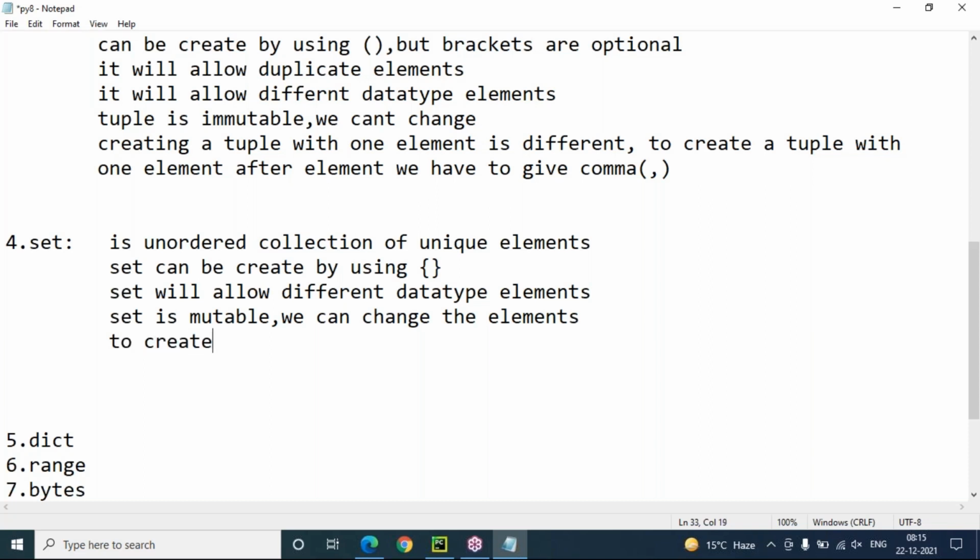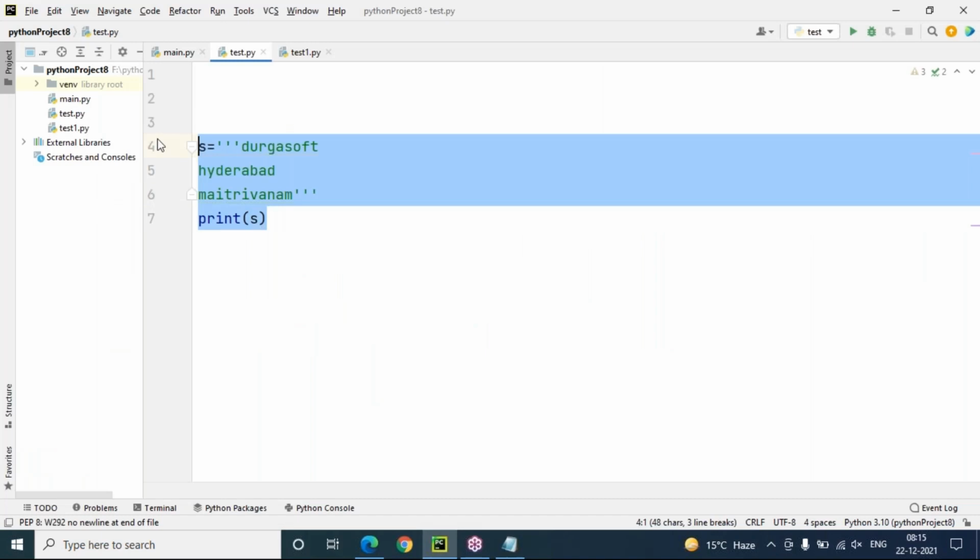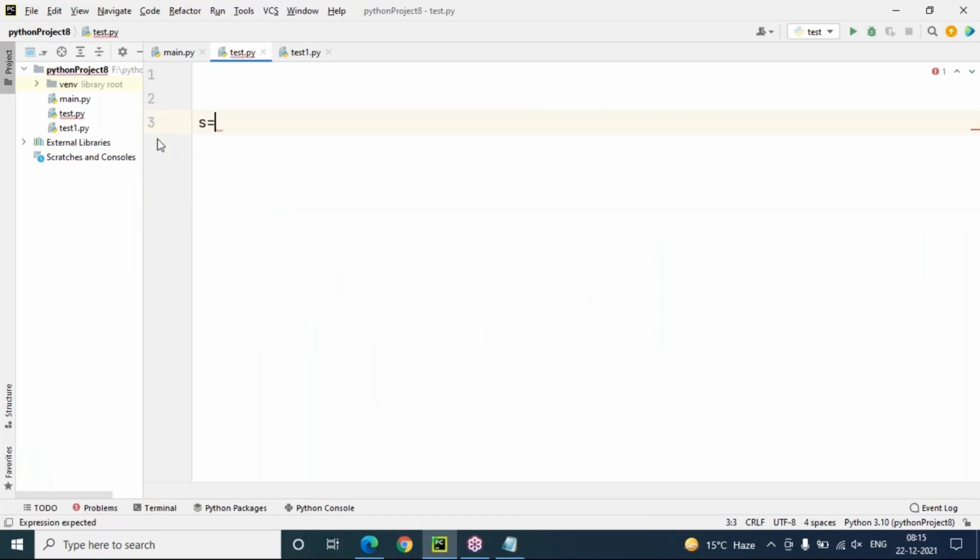To create an empty set, we have to use the set function. To create an empty set, we use what function? Set function. Let me show you the practical implementation. So here s equals to, suppose I'm trying to take empty curly brackets. You will see this won't create a set. Instead of this, you will get a dictionary here. Why? Because empty curly brackets lead to a dictionary.